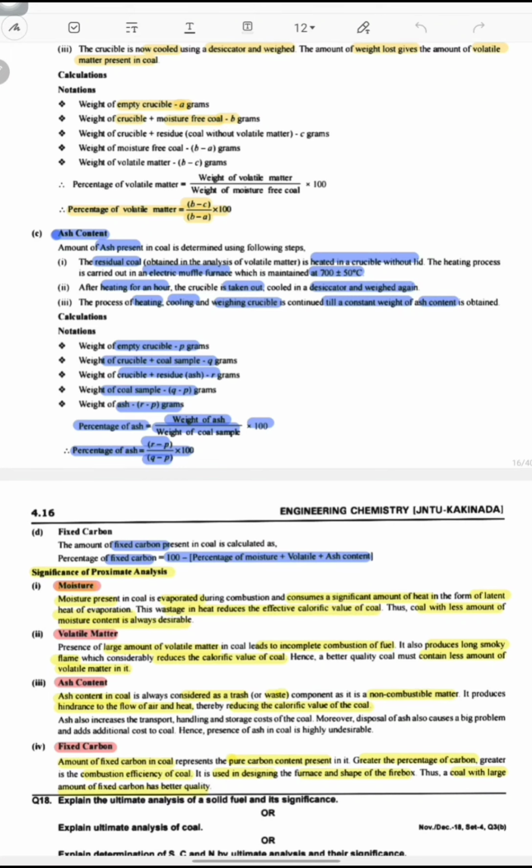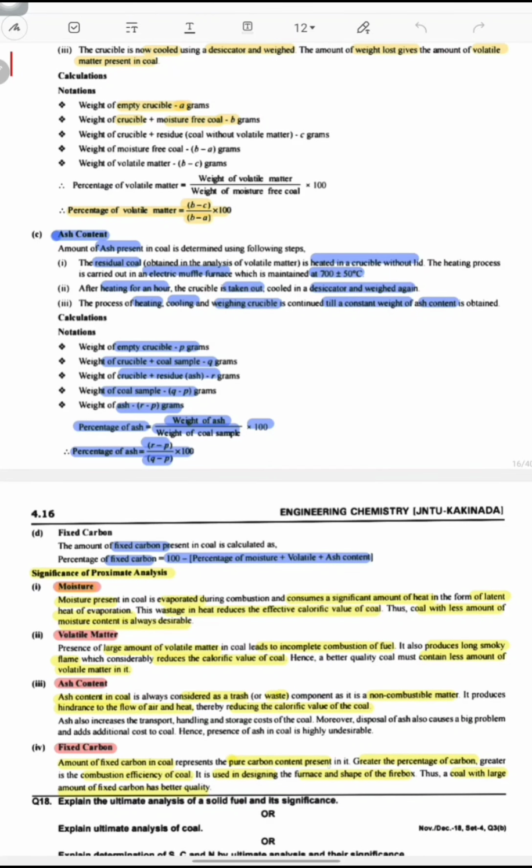Fixed carbon. Amount of fixed carbon in coal represents the pure carbon content present in it. Greater the percentage of carbon, greater the combustion efficiency of coal. It is used in designing the furnace and shape of the firebox. Thus, a coal with a larger amount of fixed carbon has better quality.